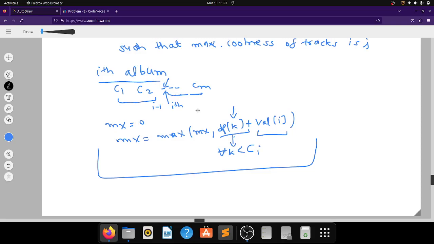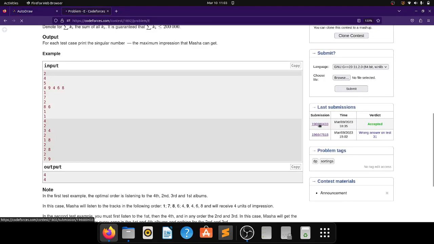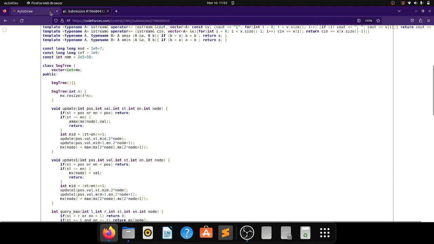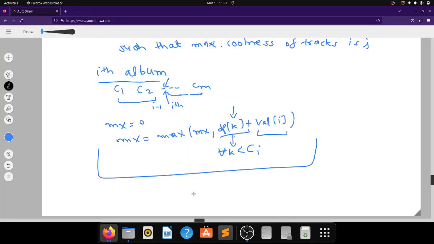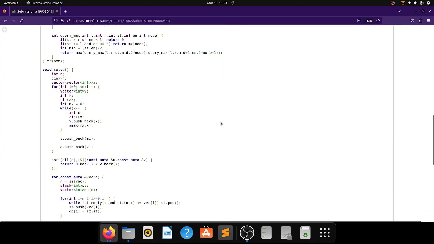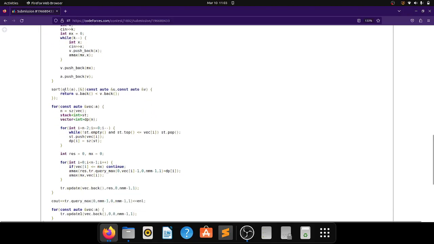So let us see by code how we can accomplish this time complexity. Here I will be using a segment tree to store these dp states. And here A will be storing the albums. At the end of each track I will be storing its maximum value also, so that I will be able to sort all of these albums in increasing order of the coolness value of the track.